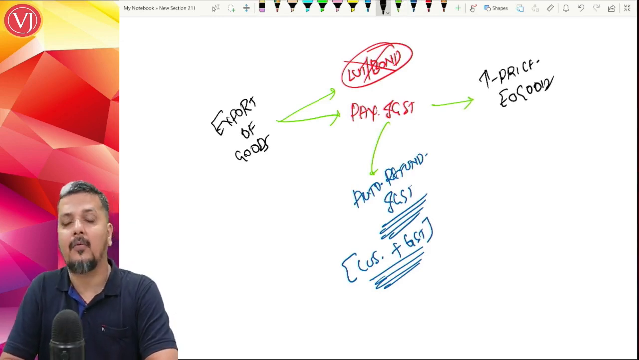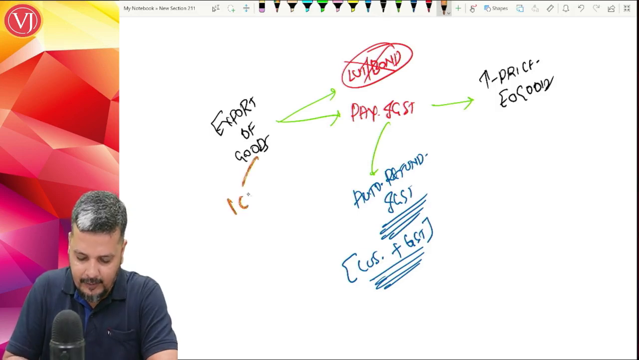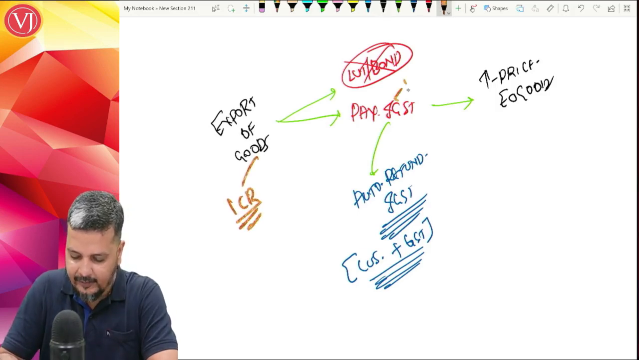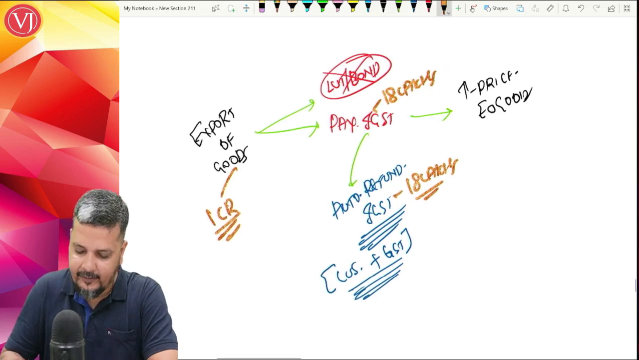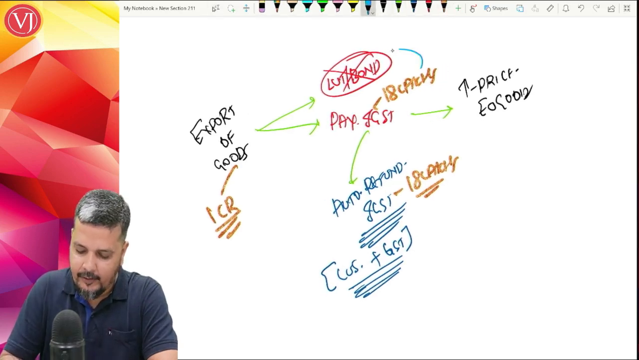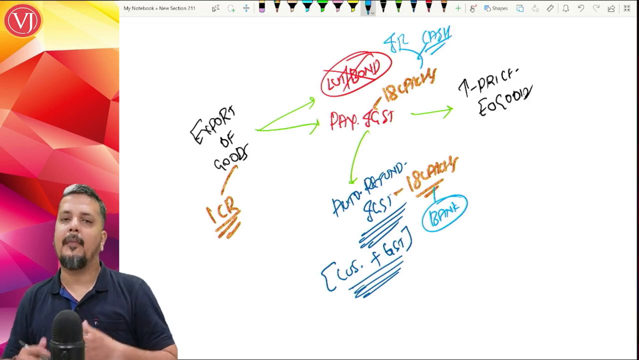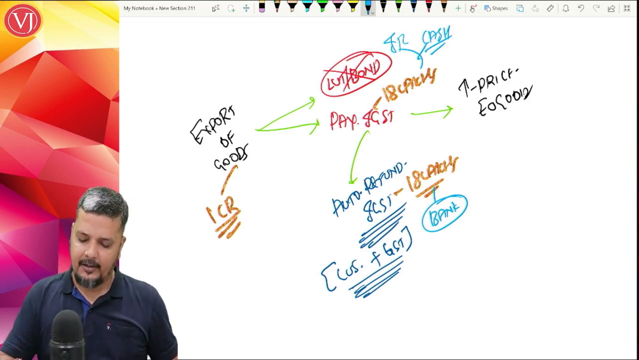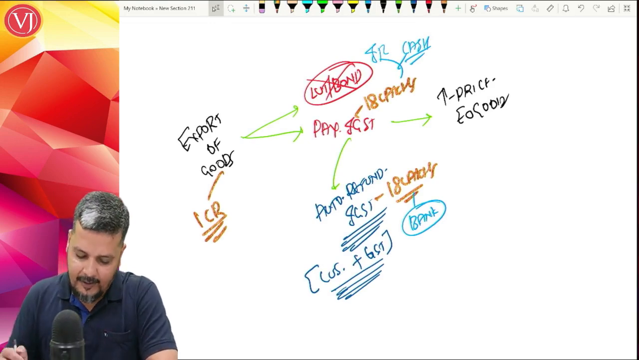Supposing export of goods, let us give numbers now. Export of goods was 1 crore and the rate of tax was 18 lakhs. You paid 18 lakhs, you automatically got 18 lakhs. When you paid 18 lakhs, you would have used your ITC or paid by cash, but the entire 18 lakhs came back to your bank. Now there is an increase in price.